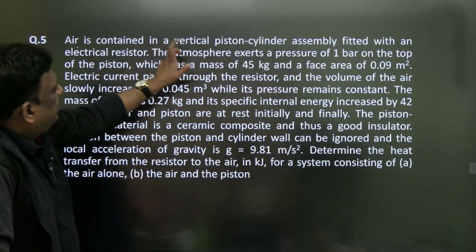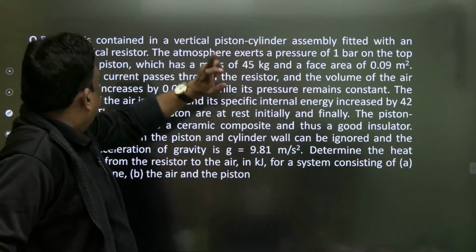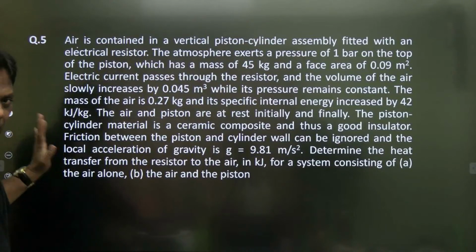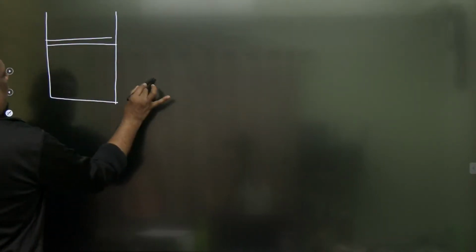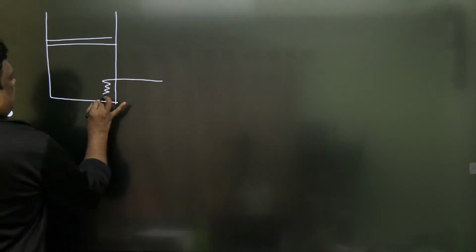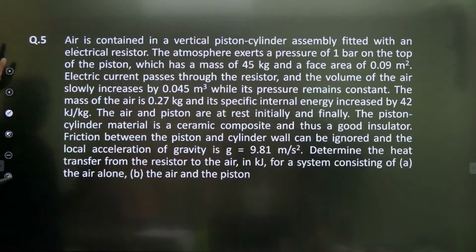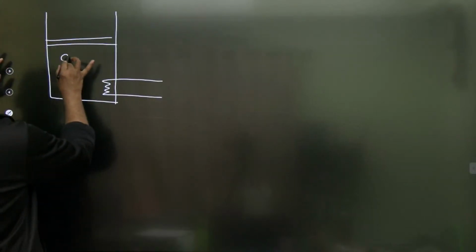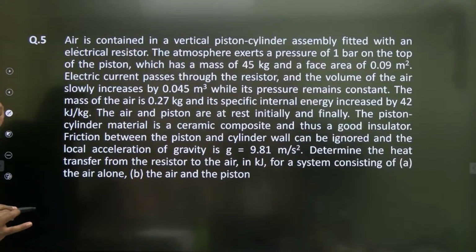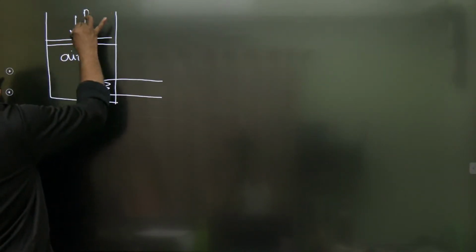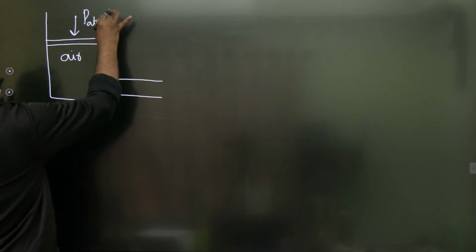Air is contained in a vertical piston cylinder assembly fitted with an electrical resistor. Okay, let me draw that. What do we have here? Air. Wonderful. The atmosphere exerts a pressure of 1 bar on the top of the piston. The atmospheric pressure is 1 bar.